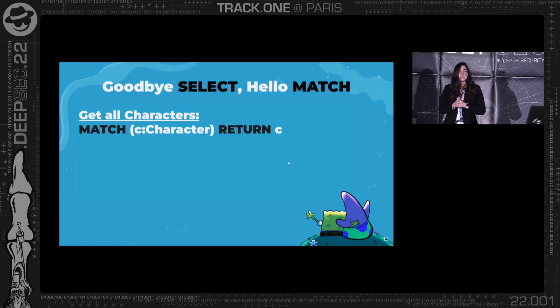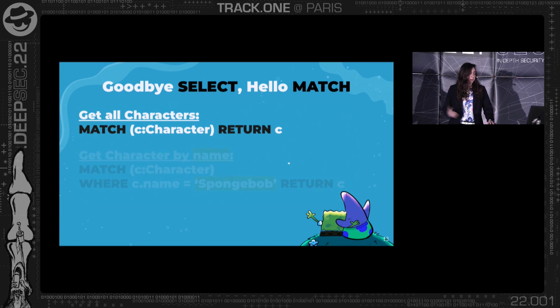So we talked about the terms, but let's understand exactly what the syntax of Cypher is. For example, in order to get all the characters, we use match and return. Match, and we define a variable called C to represent all the characters, and then we return the C. Now we have to use return after match, so we tell Cypher exactly what to return.